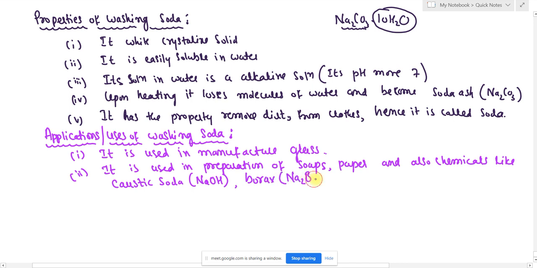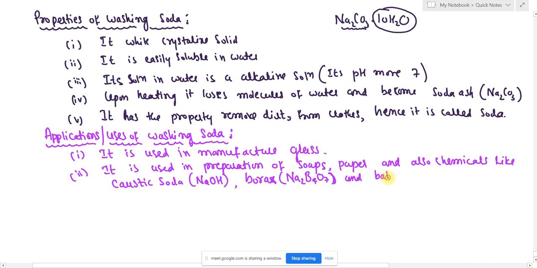So note the second application: it is used in the preparation of soaps, paper, and also chemicals like caustic soda, borax, and baking soda. From baking soda, we prepare washing soda. From washing soda, we prepare baking soda.